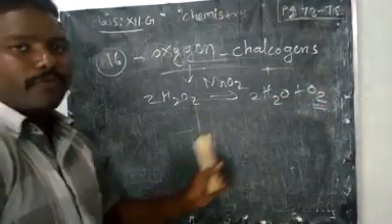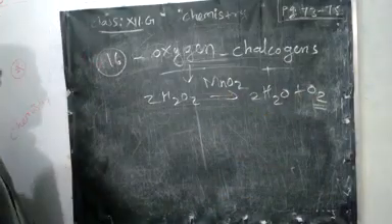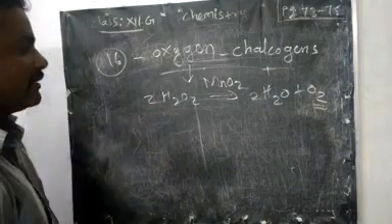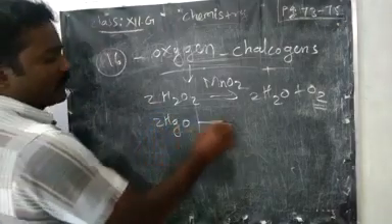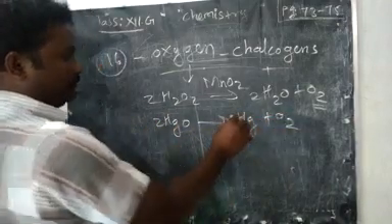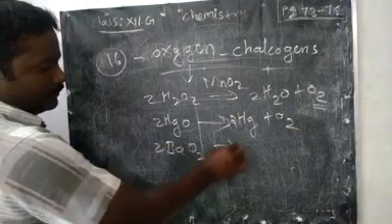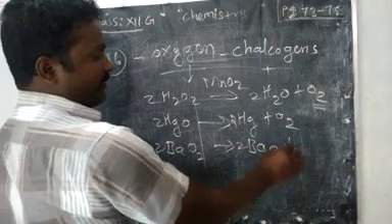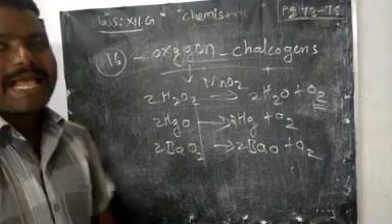Then from metal oxides: mercuric oxide on decomposition gives mercury with oxygen. Then barium oxide may decompose into barium oxide with oxygen.